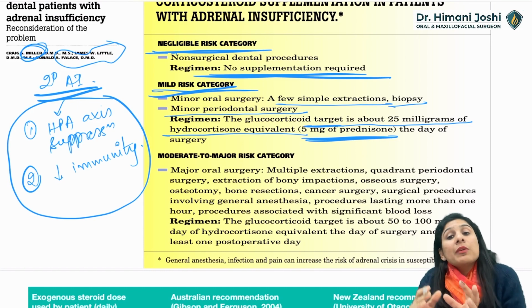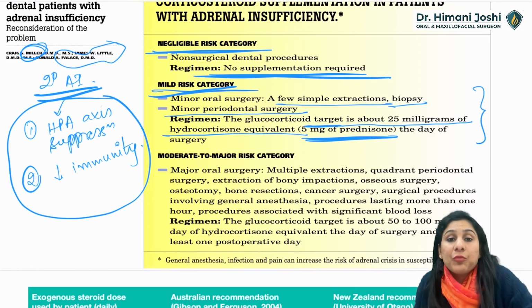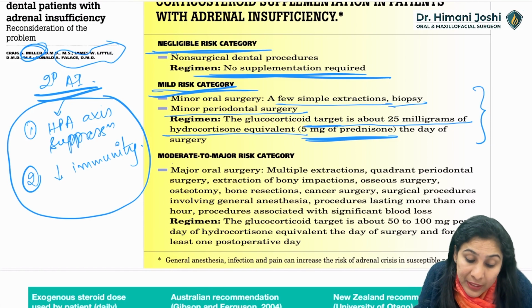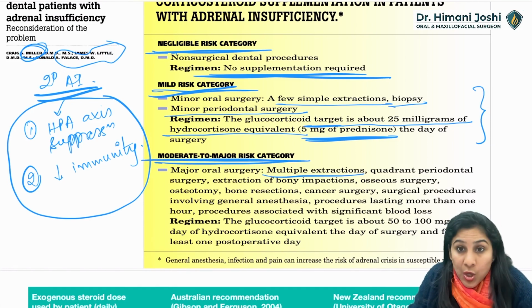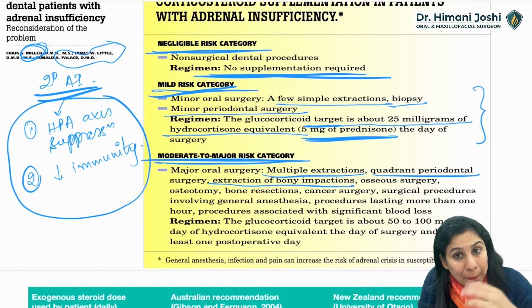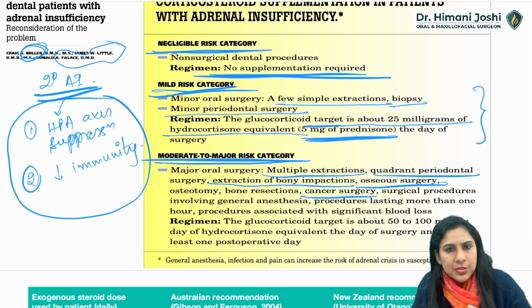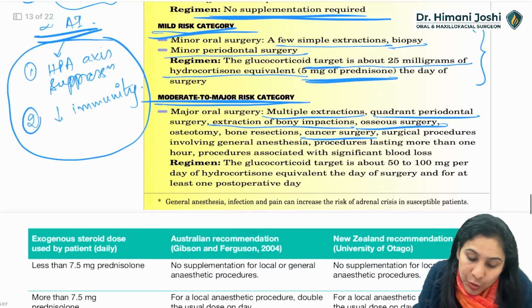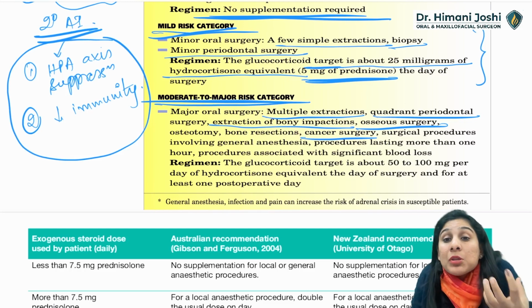This is usually what the patient is taking. So depending on the question that is asked to you, you have to answer. And if it is a moderate to major risk category, that is multiple extractions, one full quadrant periodontal surgery, extraction of bony impactions, osseous surgery, cancer surgery, any major surgeries, in that case you have to give the same glucocorticoid target which we give in any normal patient also.